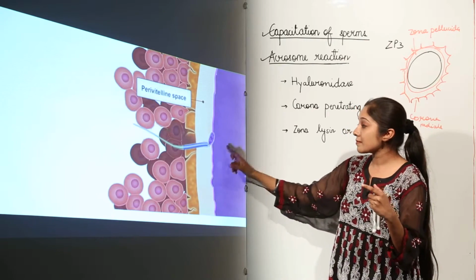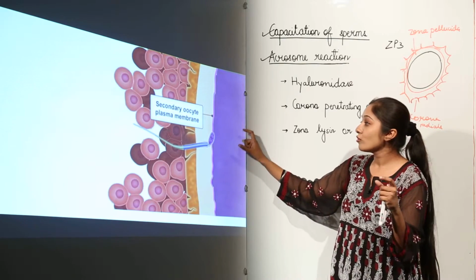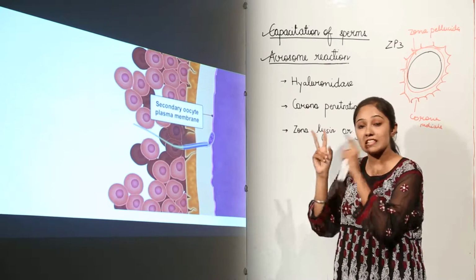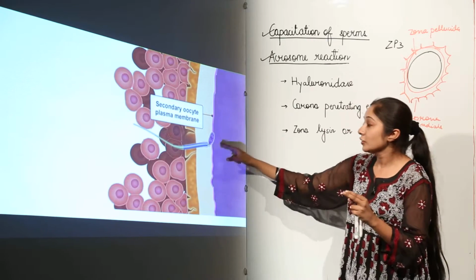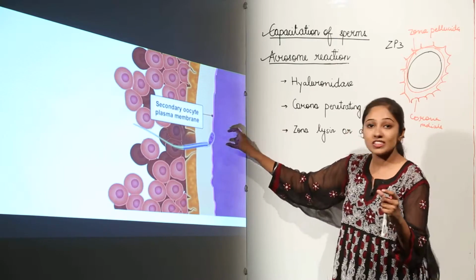And finally when it has reached the plasma membrane, what is going to happen? This plasma membrane is going to fuse with what? With the plasma membrane of the sperm. So this is the secondary oocyte plasma membrane, and it is going to fuse with the plasma membrane of the sperm.